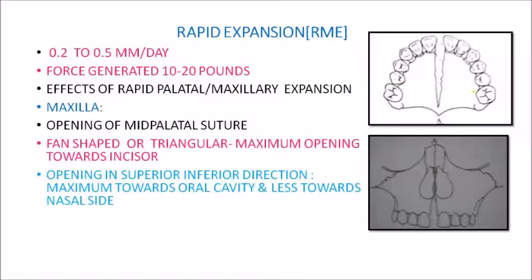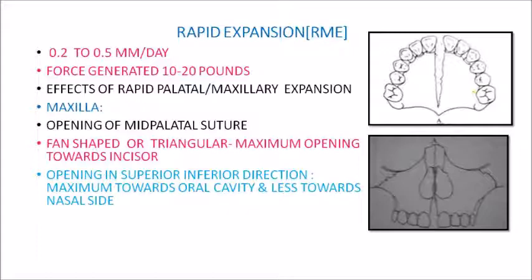So what exactly happens in rapid maxillary expansion? In a rapid maxillary expansion, there will be the opening of the mid-palatal suture. Please look at the pictures. In the anteroposterior direction, there is a triangular or fan shaped opening, as you can see in the picture on the right top corner.